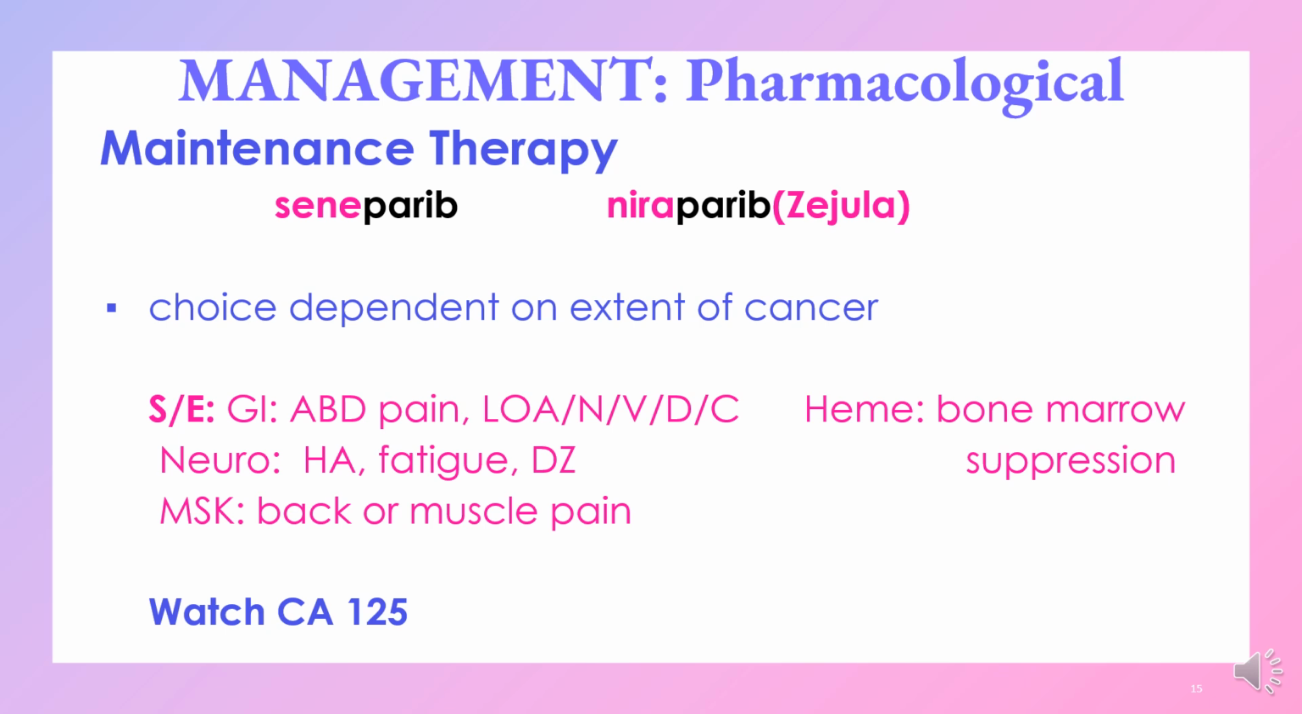The side effects that we would consider here, GI, again, abdominal pain, loss of appetite, nausea, vomiting, diarrhea, constipation, any one or coupling or group of those is possible. Neuro-wise, we're concerned about headaches, fatigue, and dizziness. Musculoskeletal, they may have muscle or back pain. And of course, we still have that concern for bone marrow suppression.